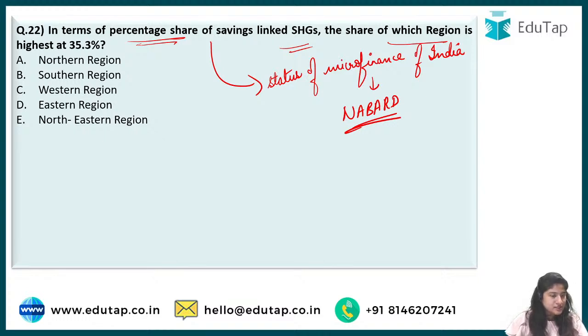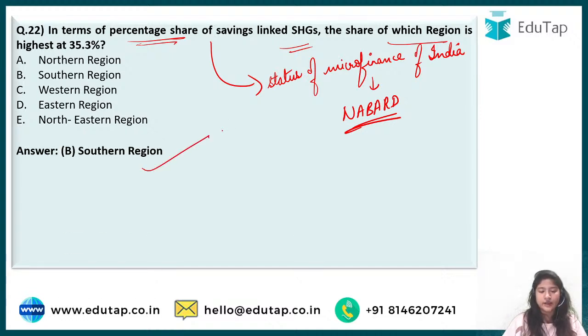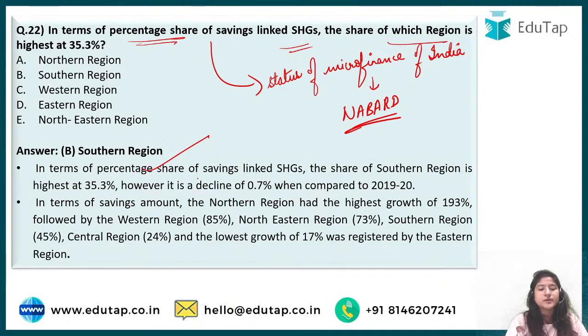Nilesh says B, southern region. Jashandeep asks if it is B, southern region. Manish says E. Top three comments. The correct answer to this is southern region. In terms of percentage share of saving linked SHG, do you know what is SHG here? It is self-help groups, right? The share of southern region is highest at 35.3%.